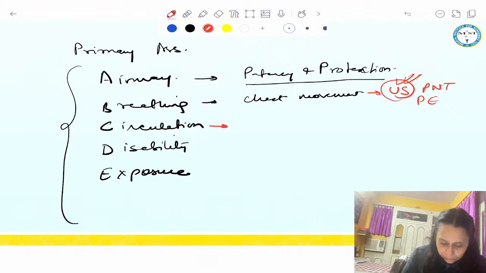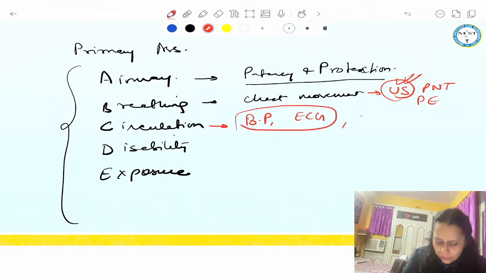For circulation, we have to see the blood pressure of the patient. We have to see the ECG of the patient, right? So these are investigations which we do for circulation. And we also get a CBC, the complete blood count, the blood investigation done, which will tell us about the anemia present in the patient or not, right? With ultrasound, we can do EFAST, FAST scan, etc.